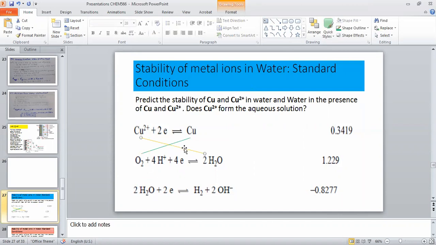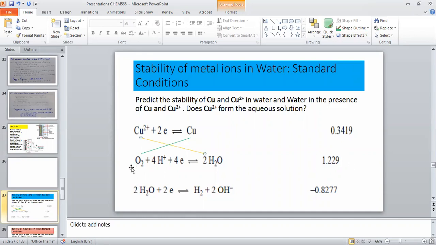So if I ask about this line I have marked over here, whether this is the spontaneous way or the non-spontaneous way, can any one of you answer? Sir, can I? It is the non-spontaneous because this potential is less, this potential is more.